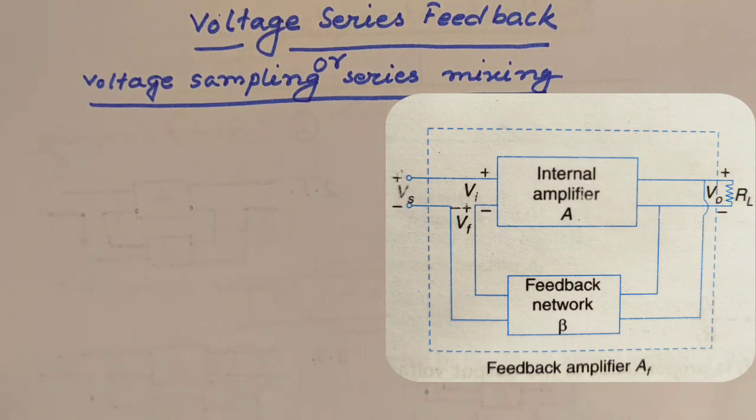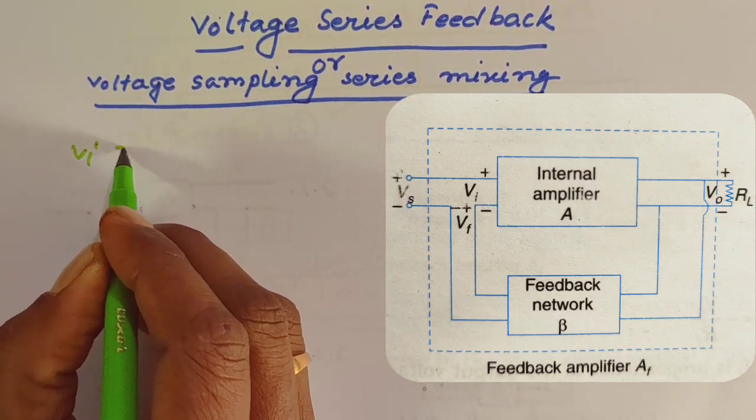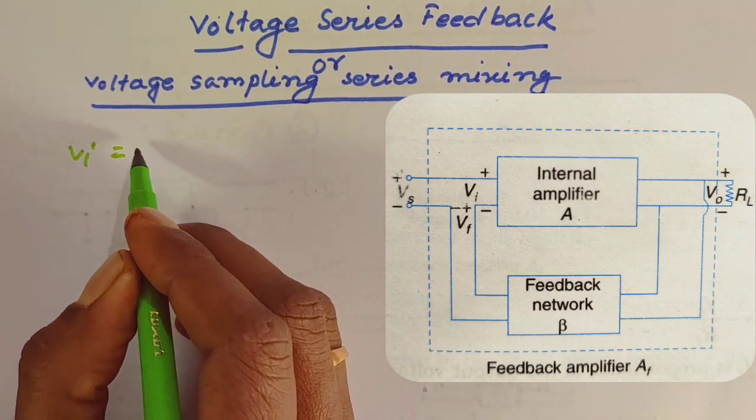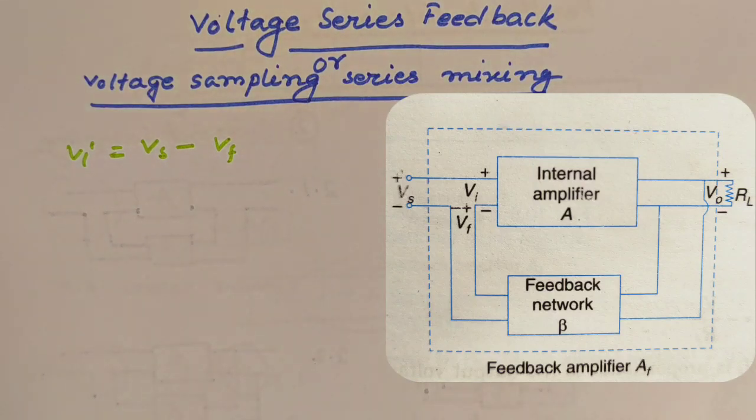Now from this diagram we can write the input voltage to the transistor as Vi equals Vs minus Vf. Because of negative feedback, the negative sign is here.